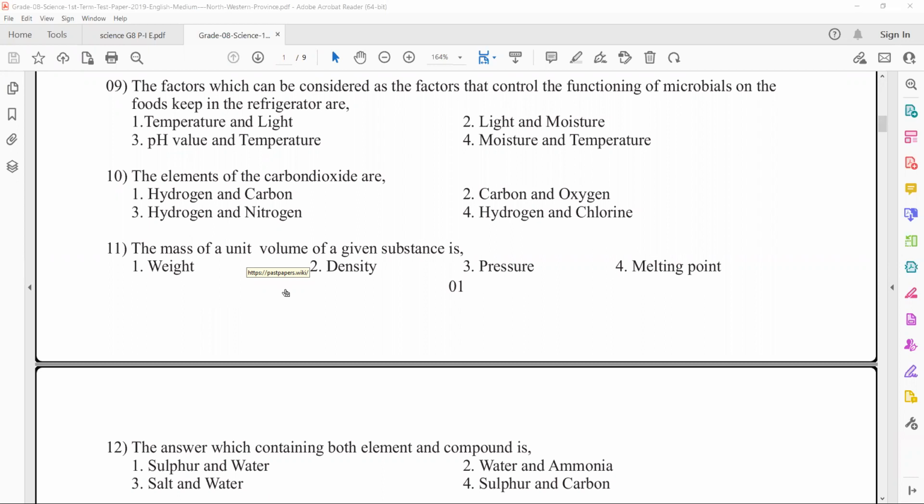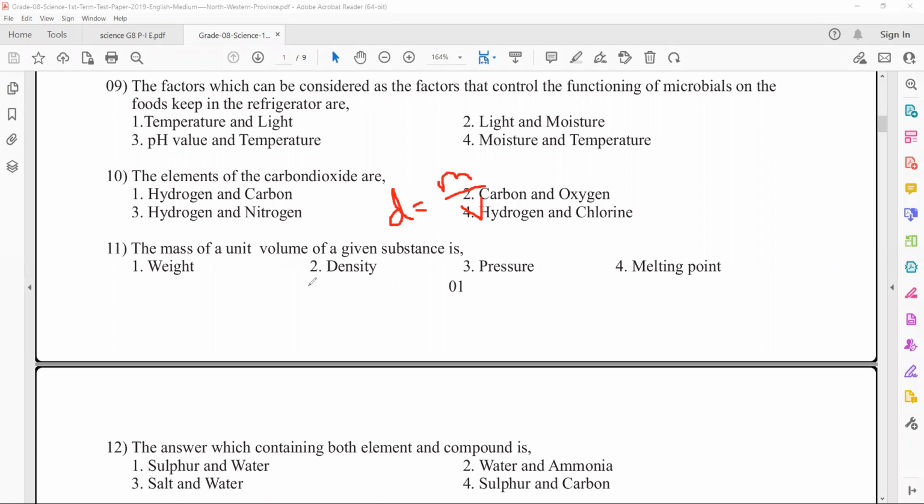There is an equation you will study in the upcoming classes: density, D, is equal to mass over volume, V. So the mass of a unit volume, mass divided by volume, is density.